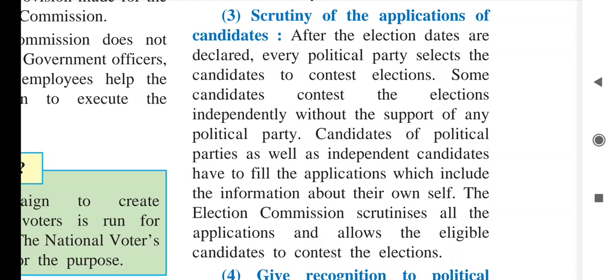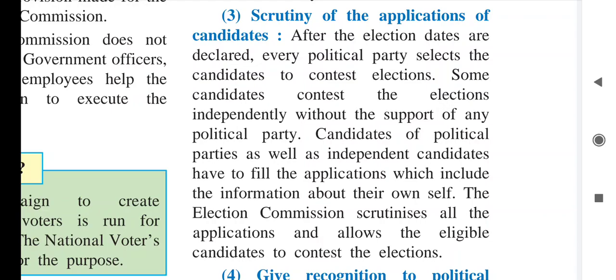After filling the form, the Election Commission will minutely observe and study all the forms, and then afterwards they will decide to whom they should allow, or to whom they should give the ticket to contest the election, to stand in the election. So eligible candidates get the opportunity.